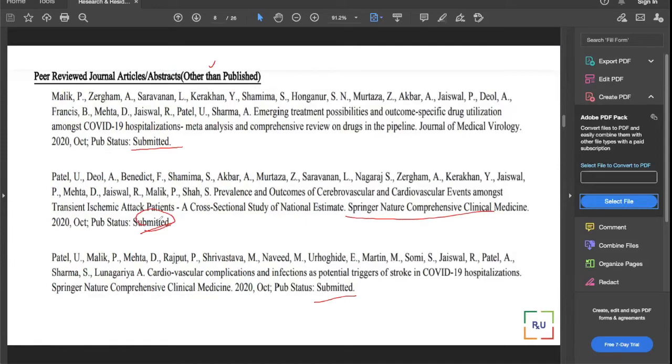Now I recommend students make their own CV always, so that they can update all these categories and cut and paste from one category to another, from your own personal CV to the ERAS CV. If you match this year, that's great. If you don't match this year, next year whatever is here will go to the previous category, right? So you just have to cut and paste from your application, so you can track it.